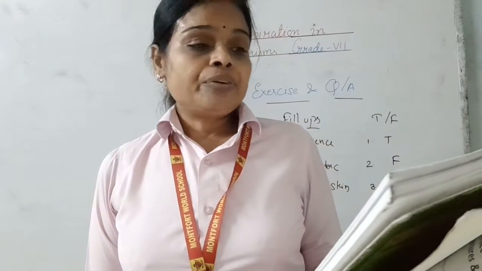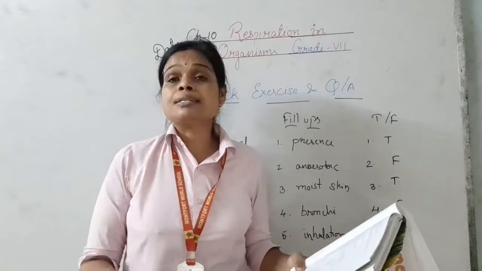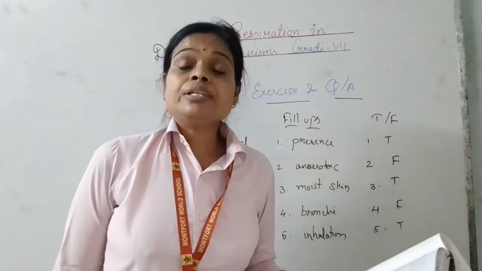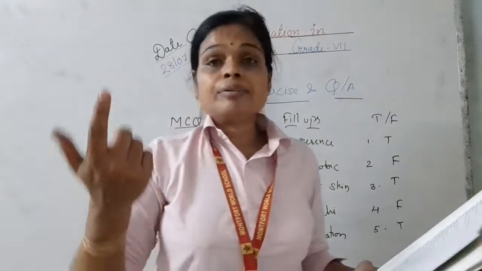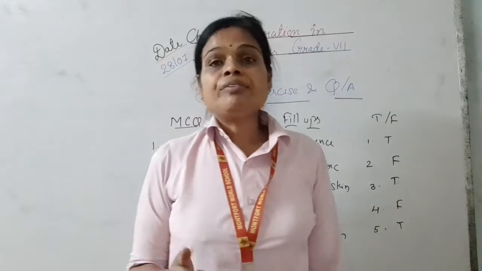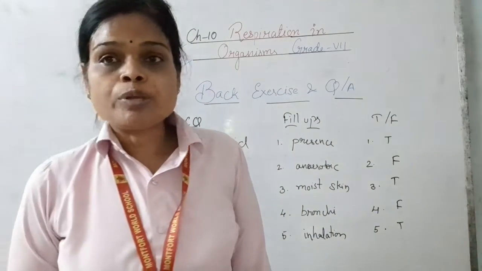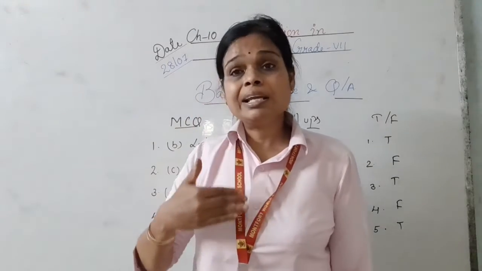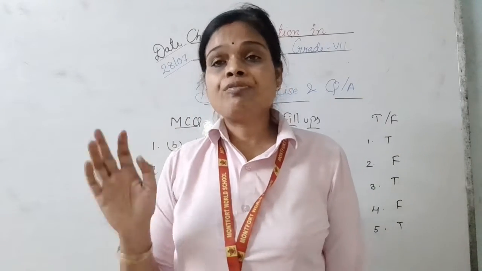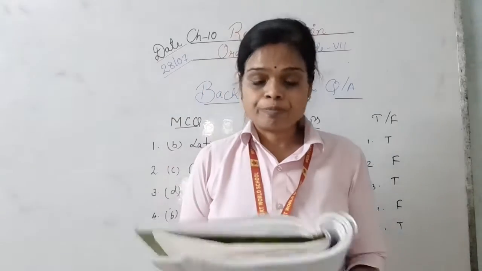Define the term breathing rate. What is breathing? Inhalation and exhalation. The breathing rate is one complete inhalation and exhalation. The breathing rate of a human being per minute is 15 to 18 times. We breathe, one inhale and then exhale. So 15 to 18 times, but during exercise it increases to 25.